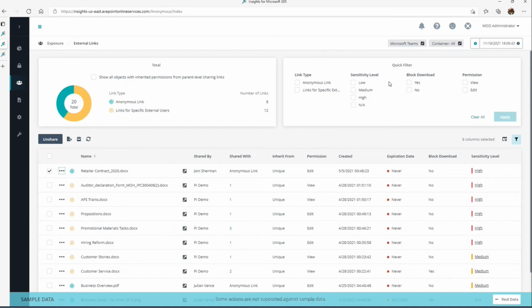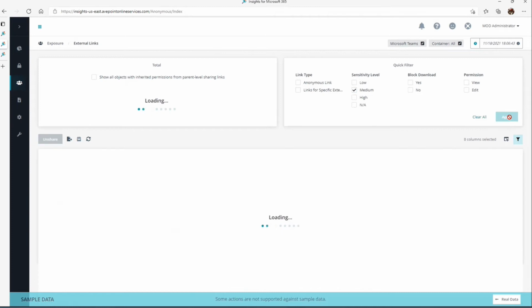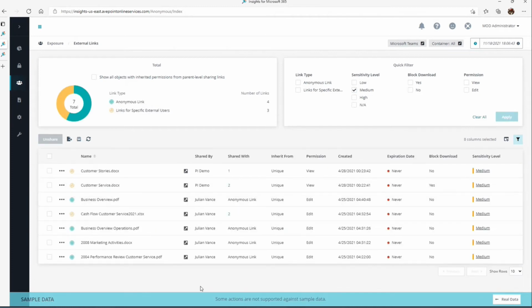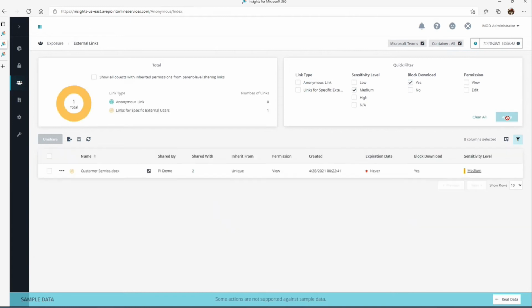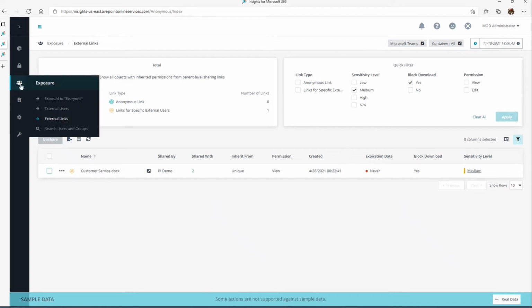At the top, we can do quick filters on which ones are maybe medium sensitivity and reduce our result set here and focus our investigation around that. And you get the idea of block downloads where we've applied that. You can see that there. Download has been blocked. Yep. So there are a couple of ways we can apply actions and restrict certain views from happening if need be.